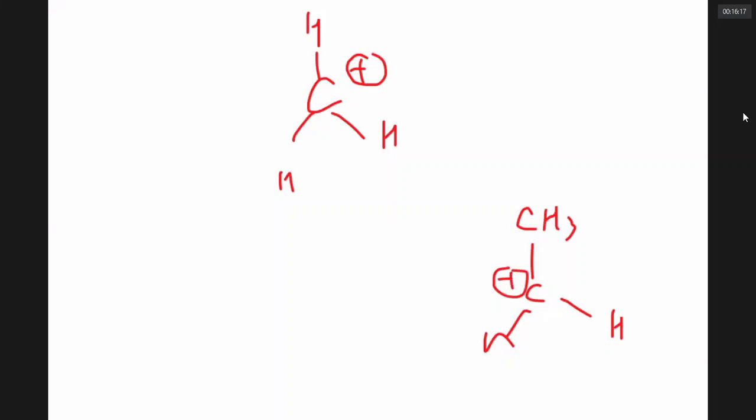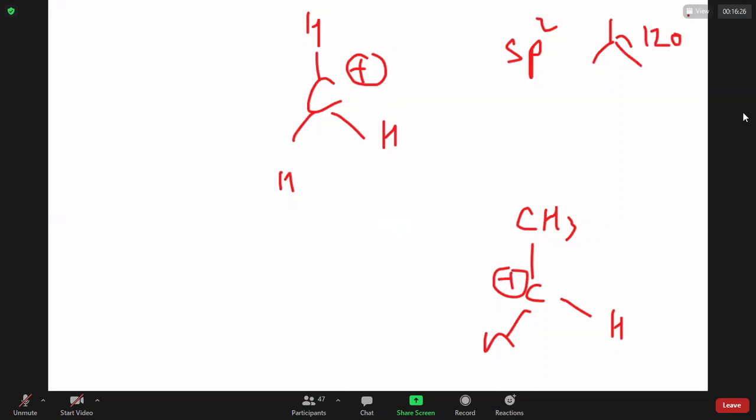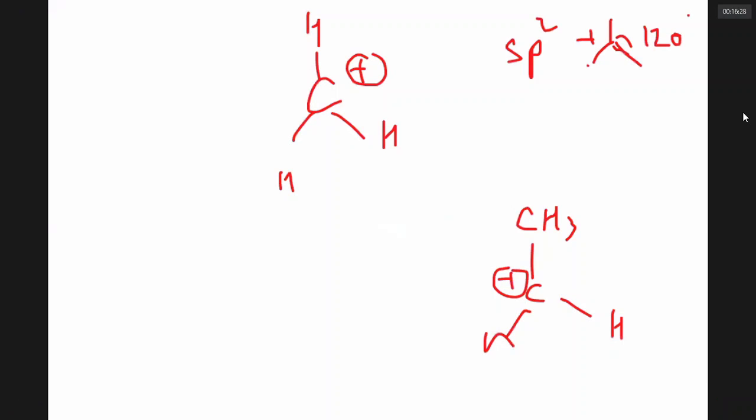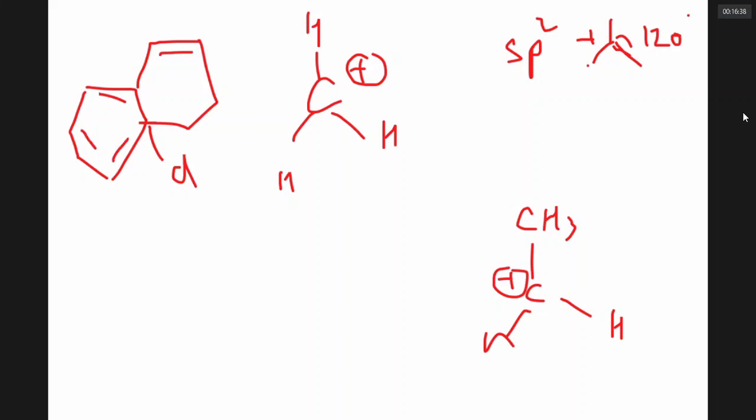Notice all carbocations are sp2 hybridized, they are trigonal planar with a bond angle of 120 degrees. If there is no possibility of getting 120 degrees, you will never get carbocation. For example, if you have a structure like this, here you will never get carbocation, because at bridgehead position, getting a 120 degree angle for carbocation would be impossible.